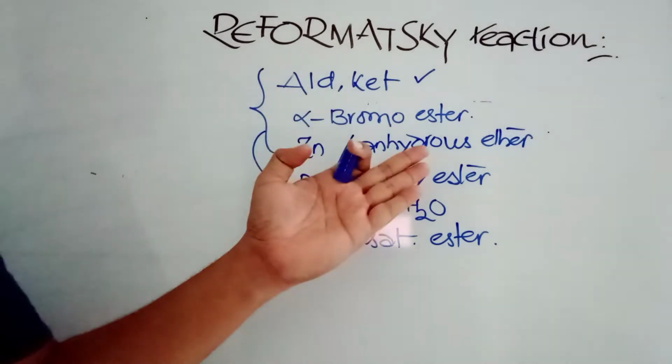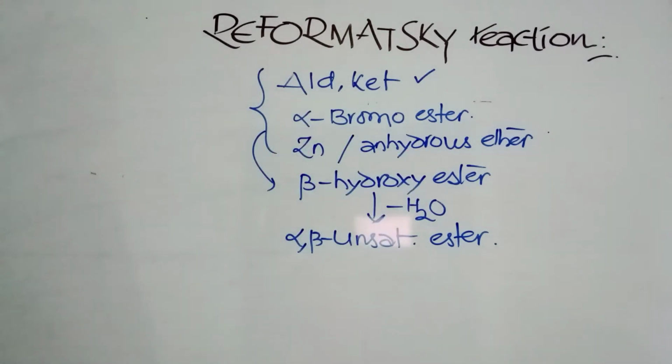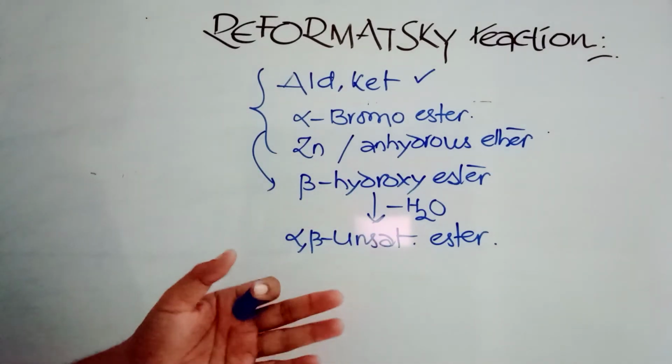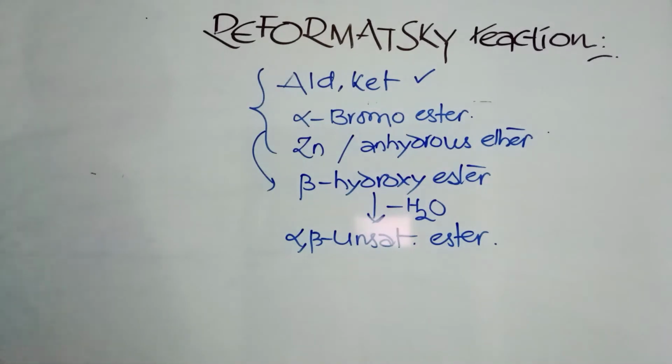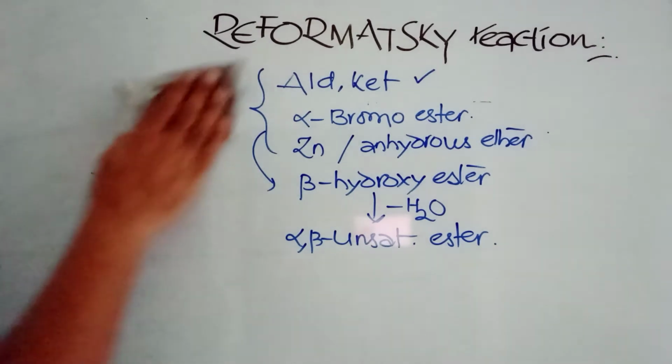Aldehydes and ketones, when they are treated with alpha bromo ester in the presence of metallic zinc and anhydrous ether, a beta hydroxy ester is formed. The beta hydroxy ester further in the presence of acid loses water molecule. You can say acid catalyzed dehydration to get alpha beta unsaturated esters. One very interesting reaction, Reformatsky reaction. Let's go with one example.